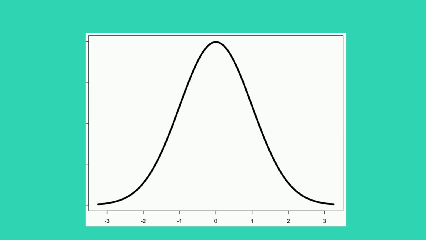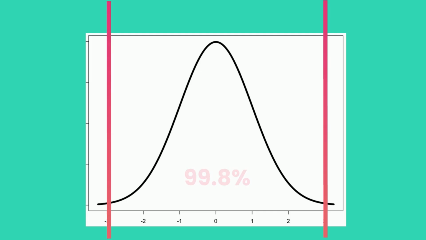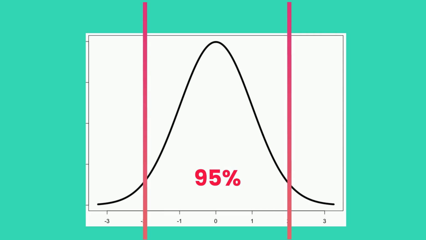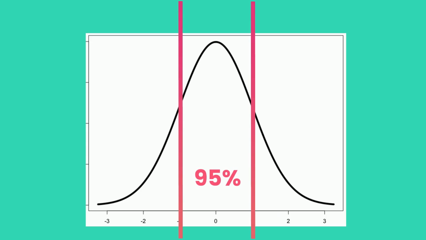I'm the distribution you've relied on when you quickly add and subtract 3 standard deviations and declare that 99% of the range is covered. Or guesstimate that plus or minus 2 standard deviations covers 95%. Less used is that plus or minus 1 standard deviation from my center covers 68% of my area. And fun bonus, the plus or minus 1 standard deviation mark aligns with the inflection points on my curve.